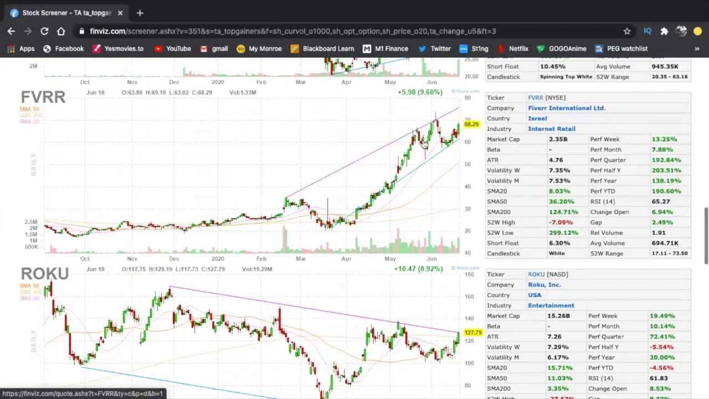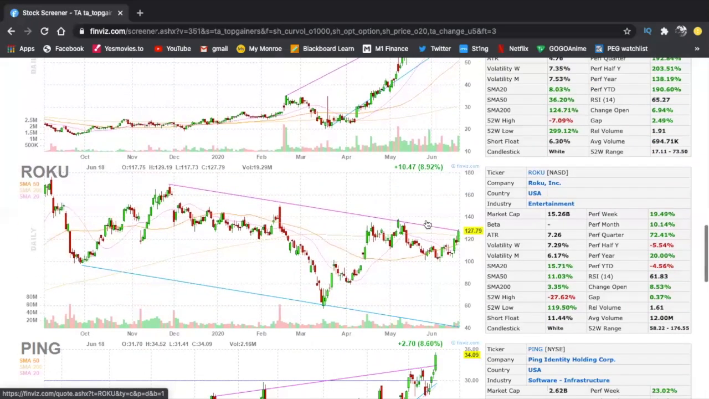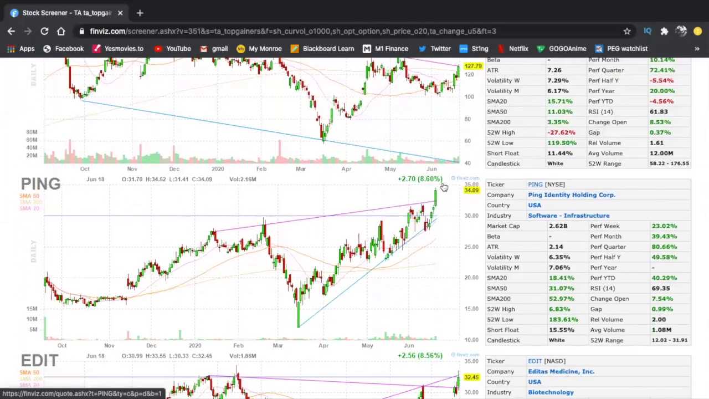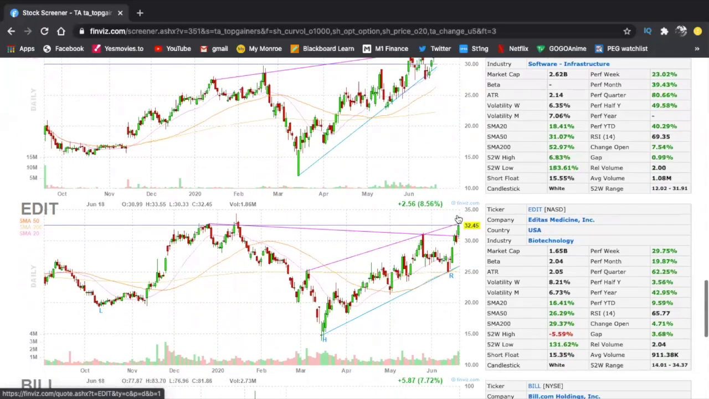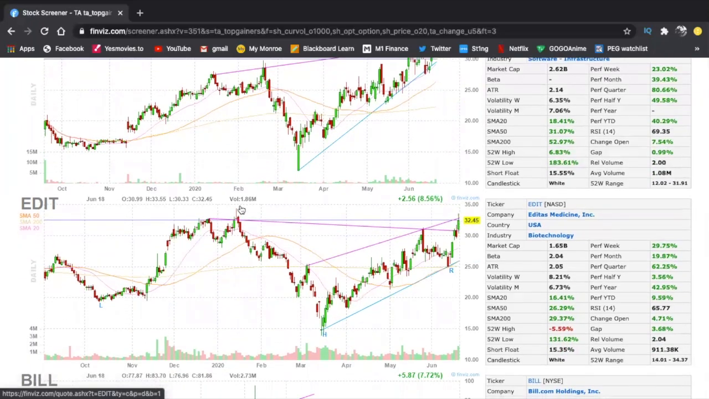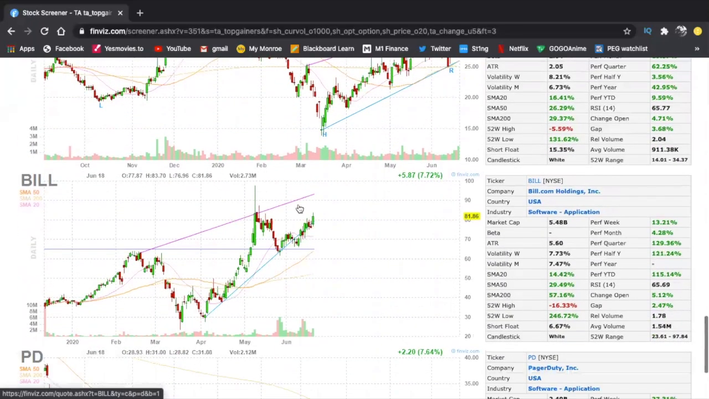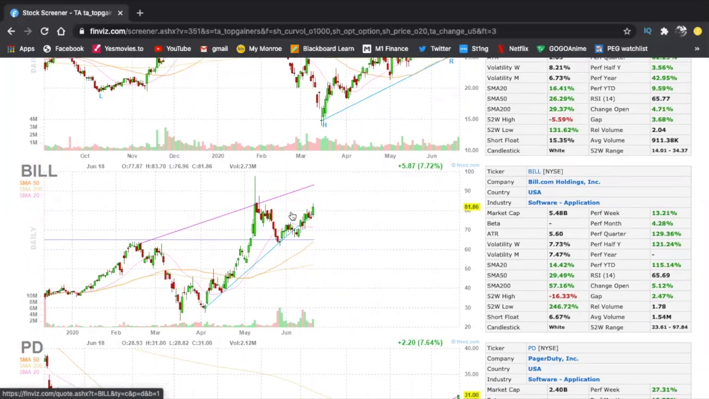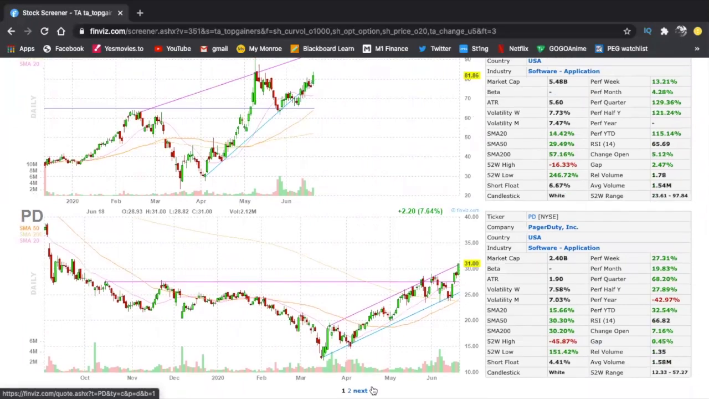Okay, so this looks to me like a head and shoulders, and I'm not even going to go for that. PING, again, another one you can keep an eye on. EDIT, very close to breaking out. You can keep an eye on that. BILL, very close to breaking out. You can keep an eye on that. This one already broke out.